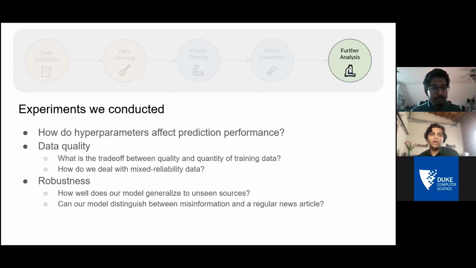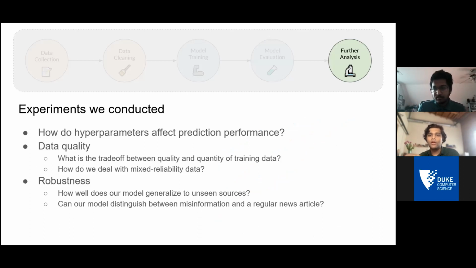So after doing all of the steps of the pipeline, we run experiments to answer different questions we have about the model training process and performance and how different factors affect that. We've conducted experiments in 3 different categories. The first one is, how do hyperparameters affect performance? Hyperparameters are parameters to the training pipeline itself.